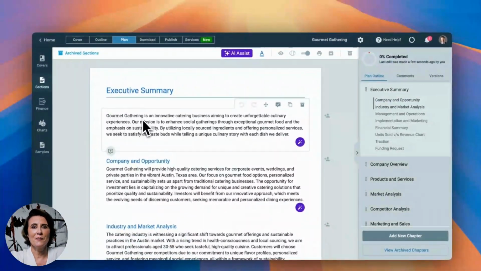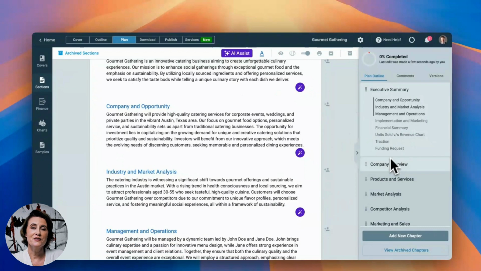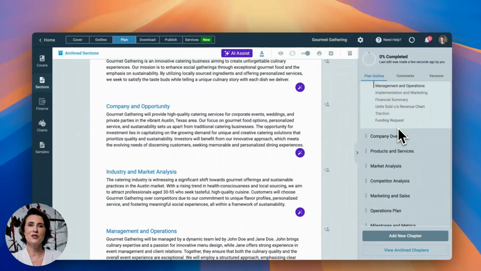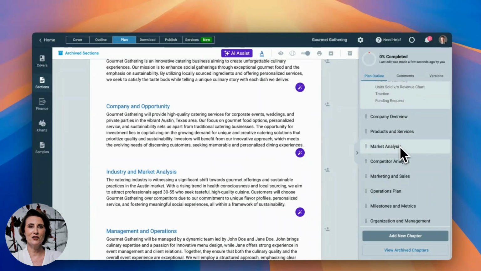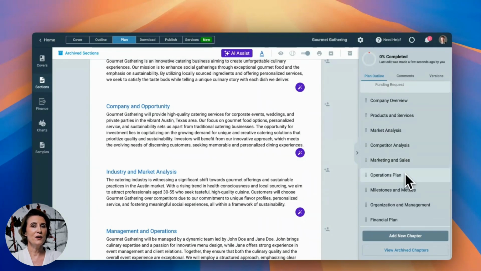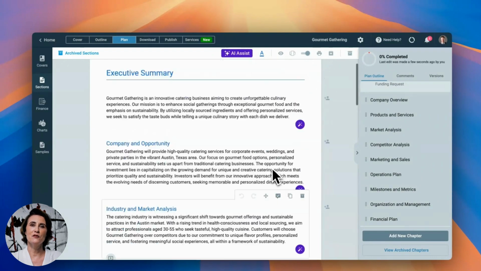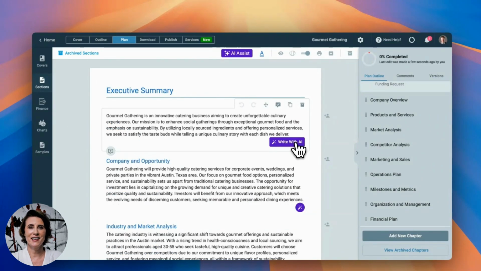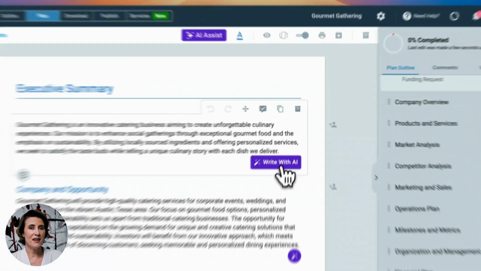Let's read it. Gourmet Gathering is an innovative catering business aiming to create unforgettable culinary experiences. Our mission is to enhance social gatherings through exceptional gourmet food and the emphasis on sustainability. So it has written all the content for various chapters like executive summary, company overview, product and services, market analysis, competitor analysis, and various other chapters as well. Now, let's say if you want to improve the sections or rewrite this section, there is an option to write with AI.